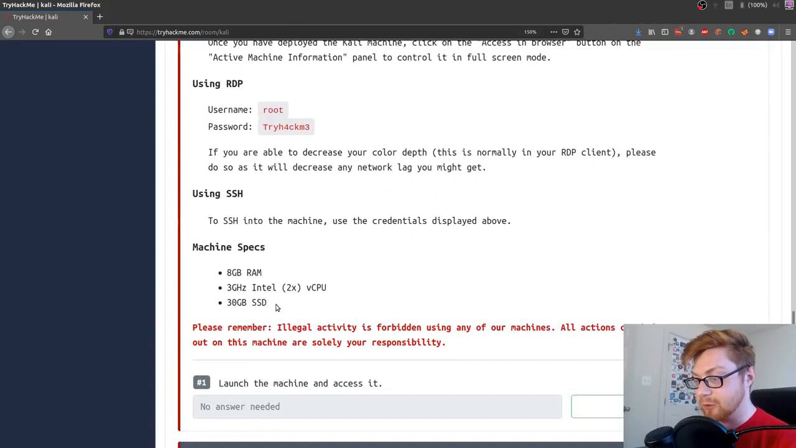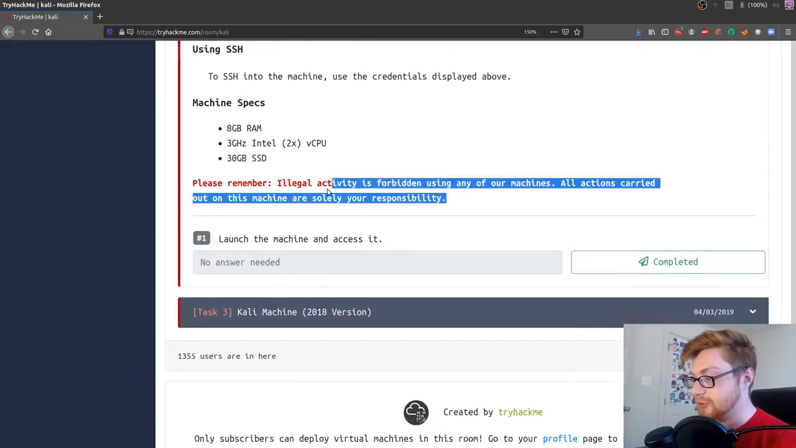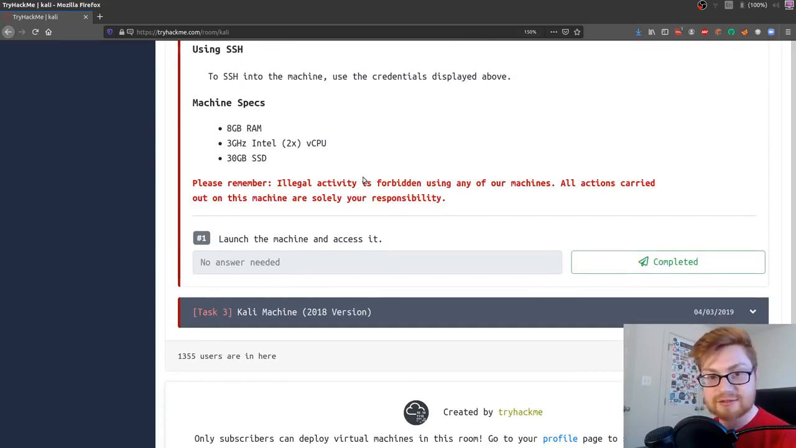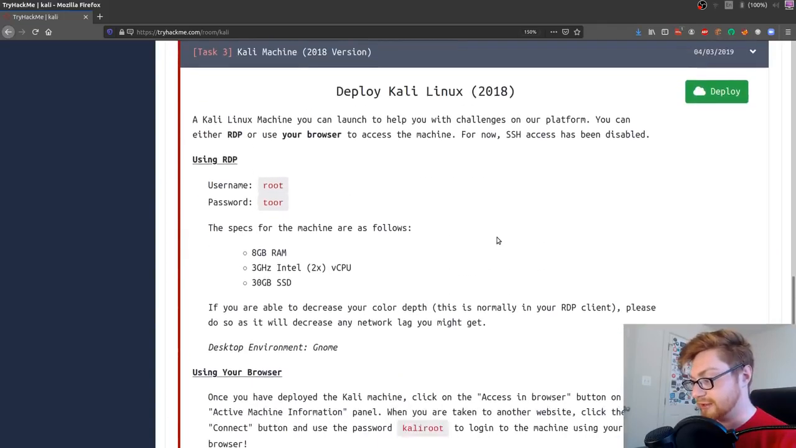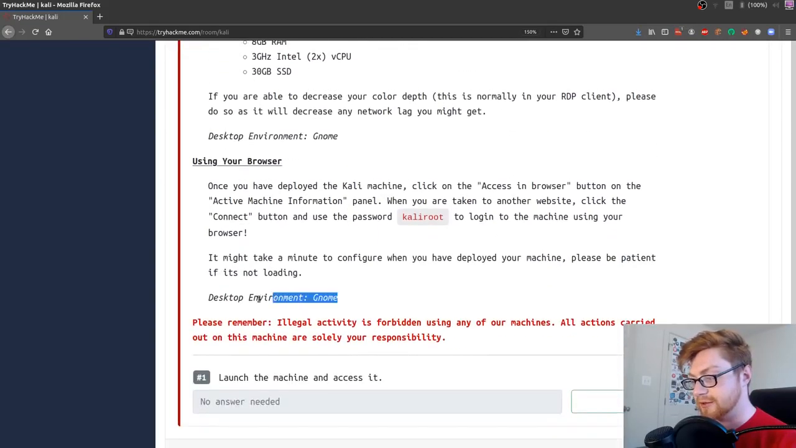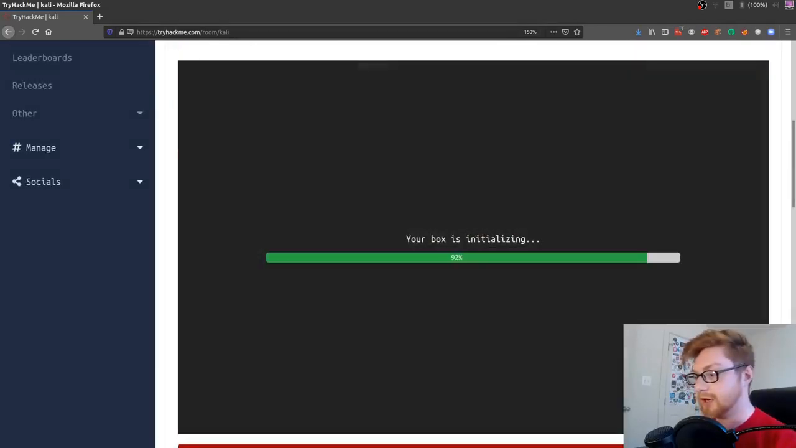And it tells you a little bit about what the machine is built with, how much RAM it has, etc., etc. And hey, don't do anything bad. Play nice, right? No illegal activity. You can, of course, access the 2018 version if you're more interested in that, I guess, GNOME. Yeah, the GNOME desktop environment. So I'll let this finish initializing and we can jump into it.